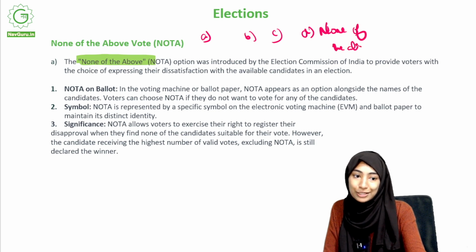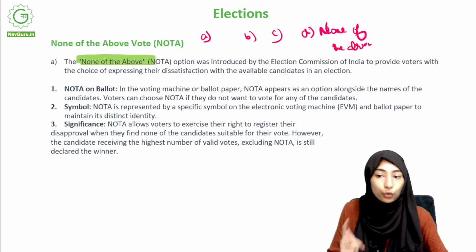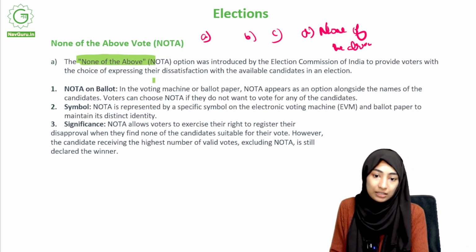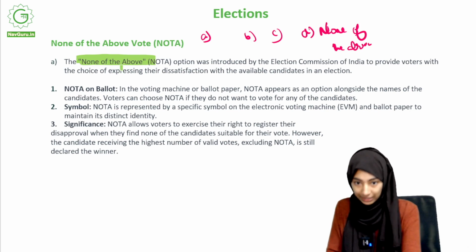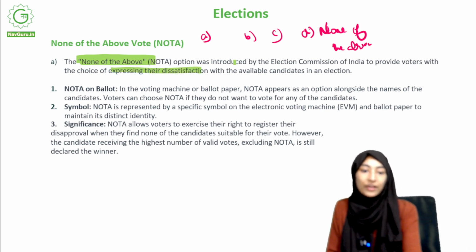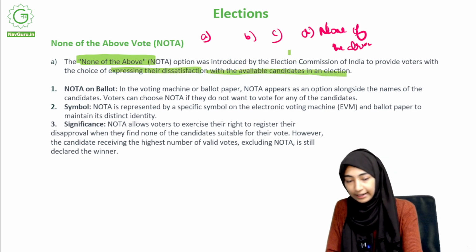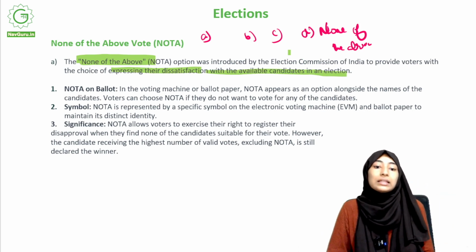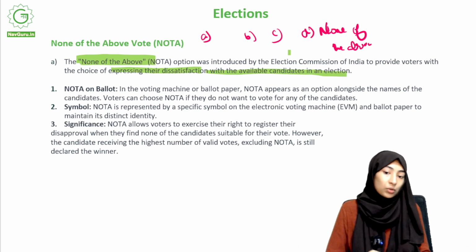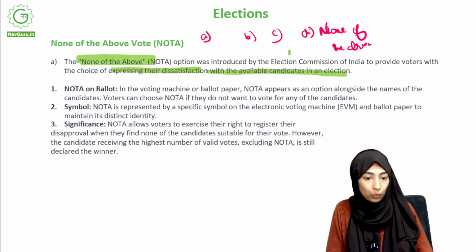That is essentially what NOTA is, and if you know the meaning, you can actually get the answer. It's to give voters the choice of expressing their dissatisfaction with the available candidates in an election. That's what we mean by a none of the above vote.